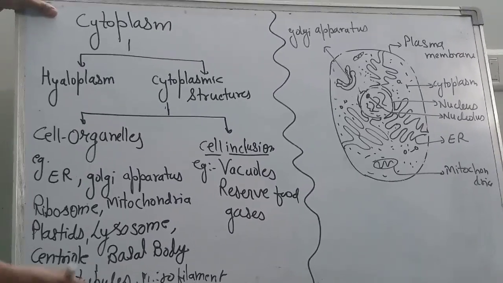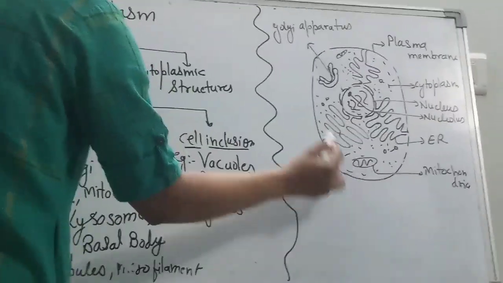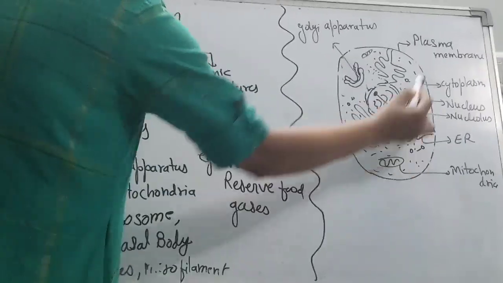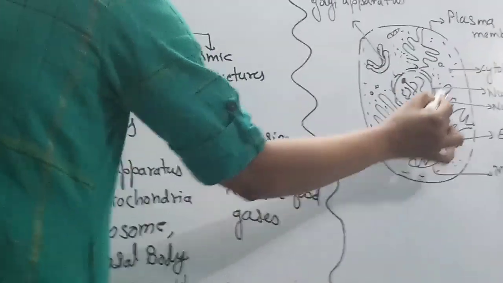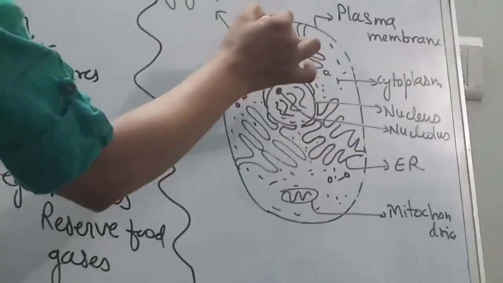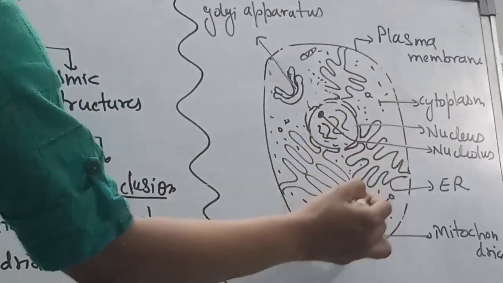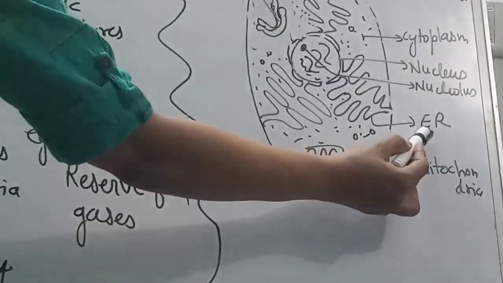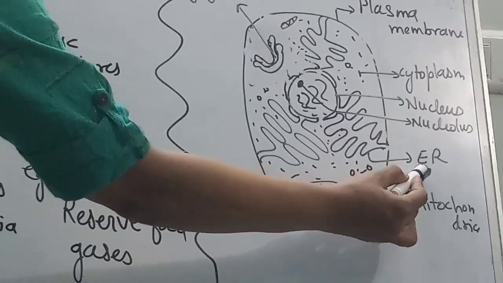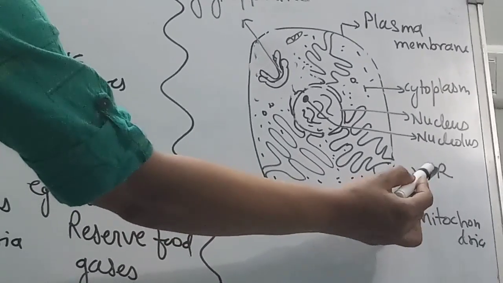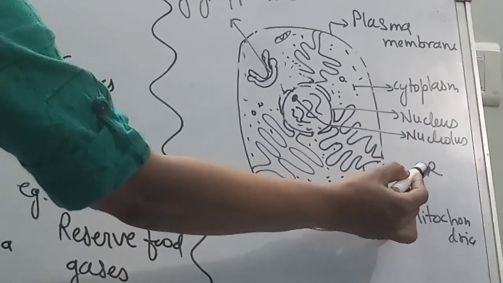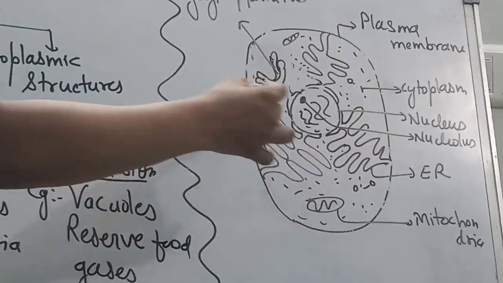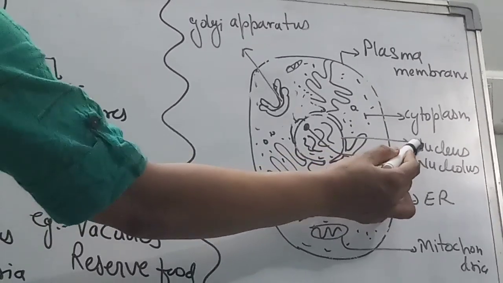In this you can see a typical animal cell, where this boundary part is called the plasma membrane. This part is the nucleus, and here is the fluid, and inside it there are cell organelles: mitochondria, and endoplasmic reticulum, which has two types, rough endoplasmic reticulum and smooth, which we will go through step by step. The nucleus is the main part of a cell. You can also call it the brain of the cell.